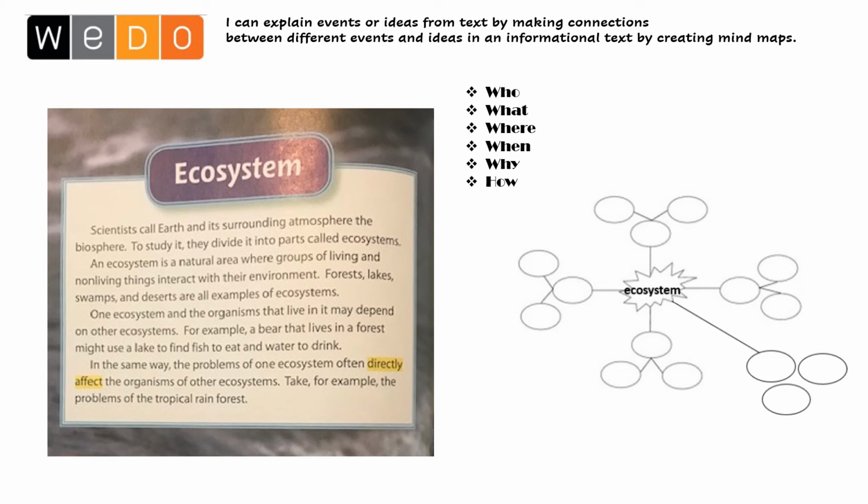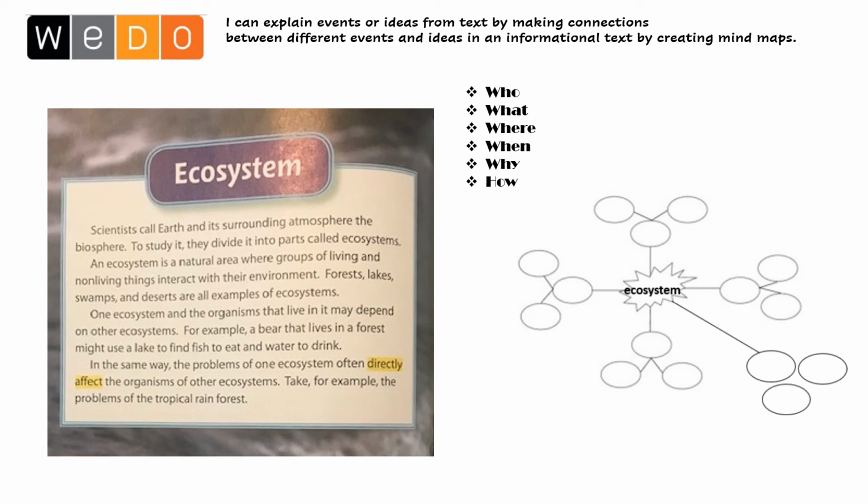Who? Are there any who details that you found? If there are, start a who cluster. What about what details? Are there any details about what that are going to help you explain what an ecosystem is? You ask yourself, what is an ecosystem? Are there any details to answer that? If there are, add a what cluster.